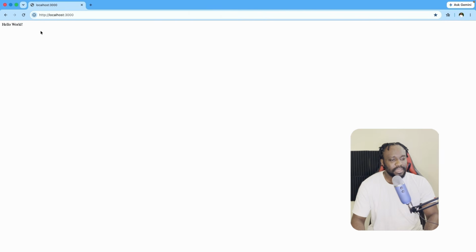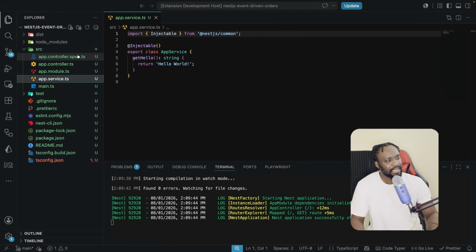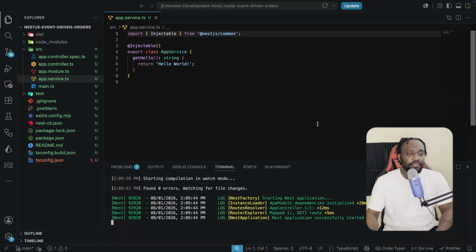Cool, so this is what we get by default, and at this point the application knows nothing about orders, events, or queues, and this is exactly the starting point we need, and we're going to build everything from the ground up using this file. Before I write a single feature, I'm going to install everything that the entire tutorial is going to need, and I'm actually doing this on purpose. I might miss one or two along the line, but if I do, then I run the installation. But the idea is to have everything installed at a go so that we can just focus on what we are building.